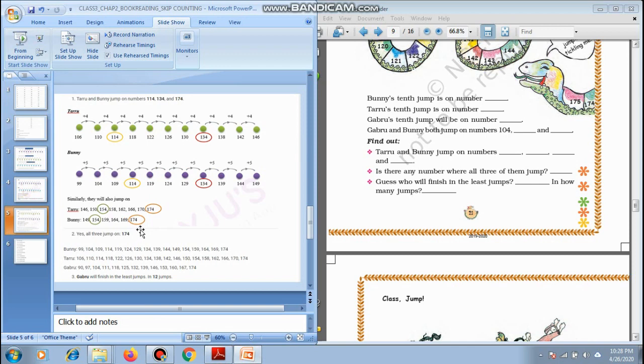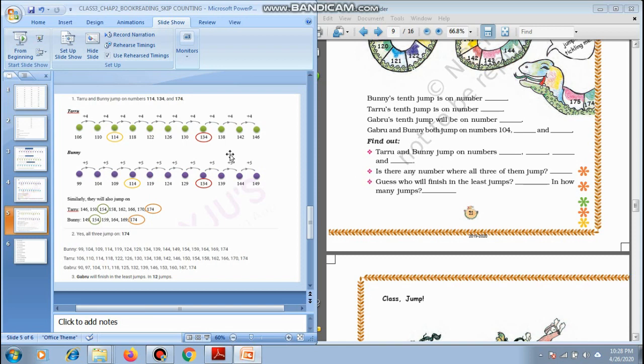So what we are going to fill here? 114, 134, 154 and 174.